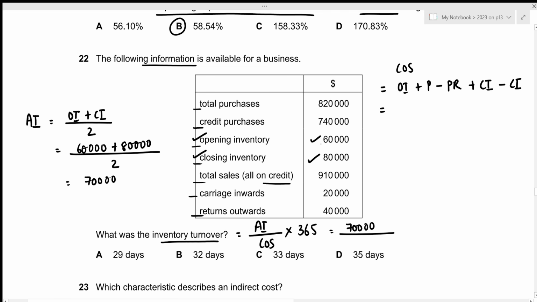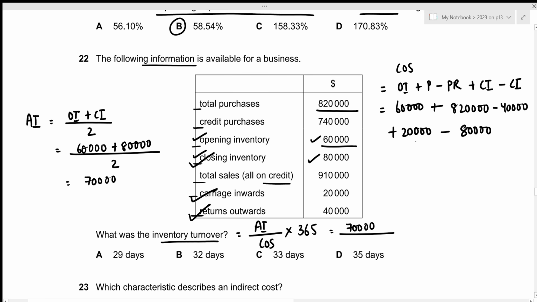Okay. So the opening inventory is 60,000. We have the total purchases of 820,000. Okay, there is purchase returns outwards right here. So minus 40,000. Then we have the carriage inwards of 20,000. And we have the closing inventory of 80,000. And we do not have to use the credit purchases because this will automatically be included as part of the total purchases. So the cost of sales will be 780,000.